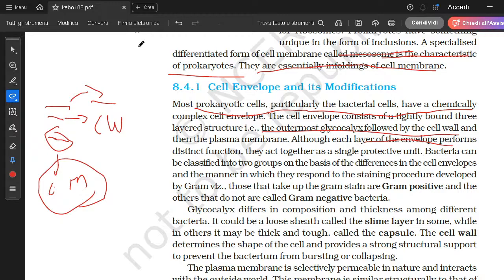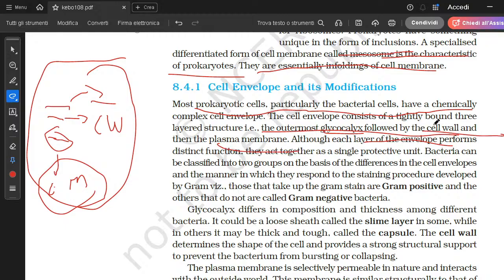But all these three layers collectively, the glycocalyx, plasma membrane, and cell wall, form a single protective unit.